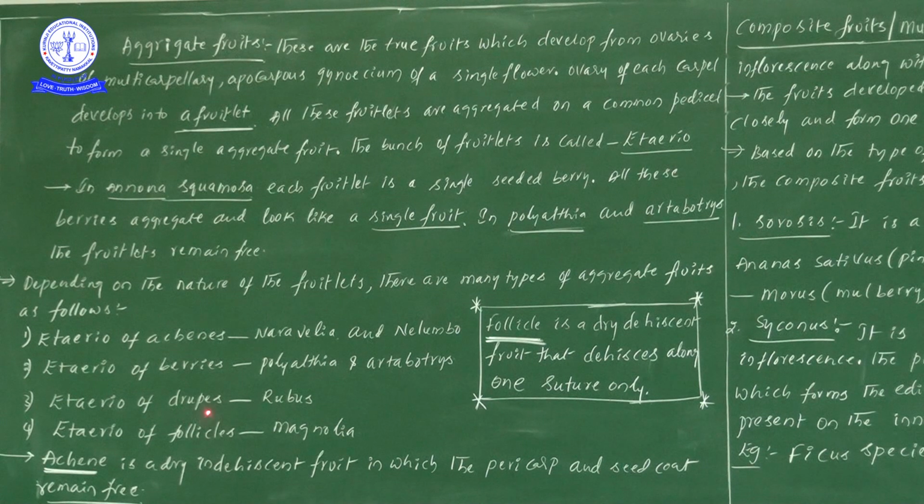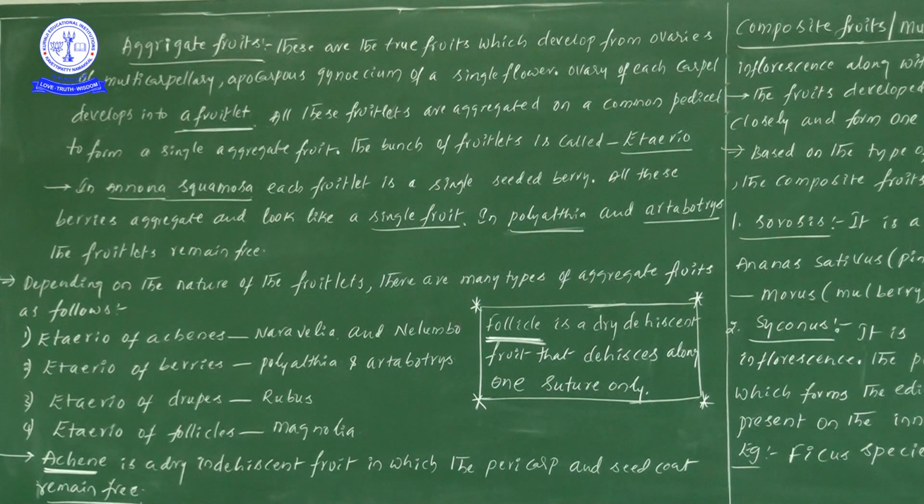Next, etaerio of drupes, the best example is Rubus. Next, etaerio of follicles, the best example is Magnolia. One more time: etaerio of follicles, Magnolia; etaerio of drupes, Rubus; etaerio of berries, Polyalthia and Artabotrys; etaerio of achenes, Naravelia and Nilambo.